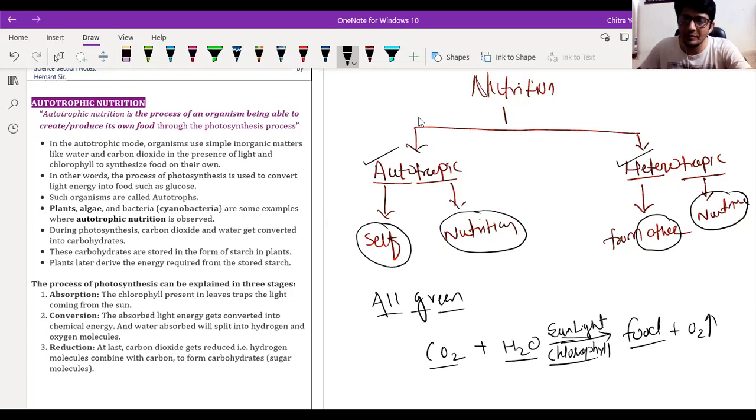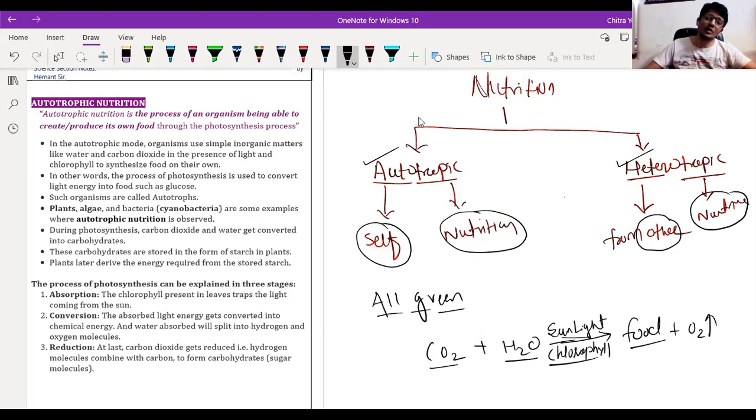Like human beings, all except the green plants, and one from bacteria called cyanobacteria and blue green algae. Except these, all other organisms depend directly or indirectly on plants only. So all these organisms are called consumers, and consumers are heterotrophs. So this is the basic difference between autotrophic and heterotrophic nutrition.